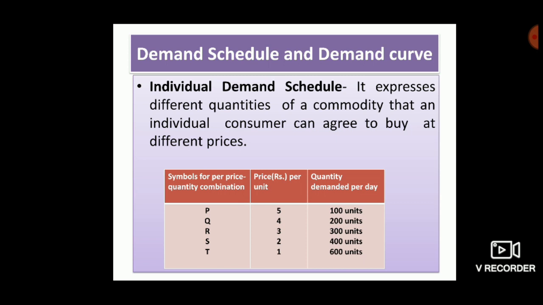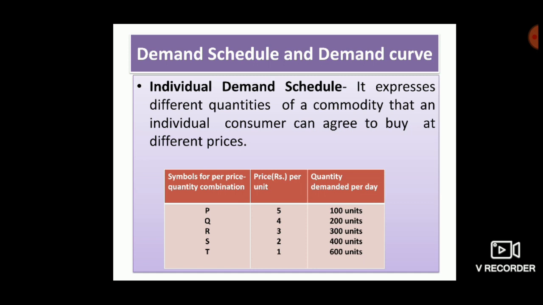You can see a table which shows the relationship between price and quantity demanded, and it is an imaginary demand schedule. The demand schedule in the table shows 5 alternative prices and the corresponding quantities, like the number of bananas demanded per day.